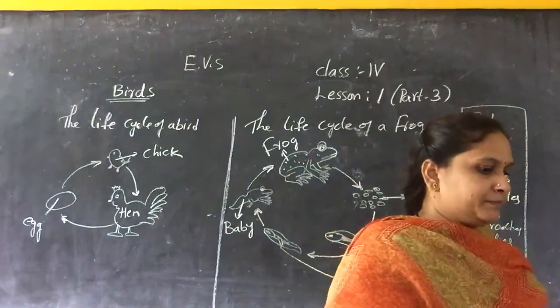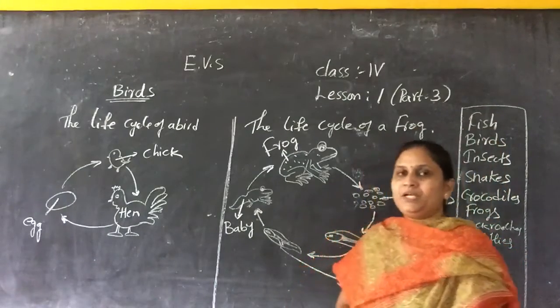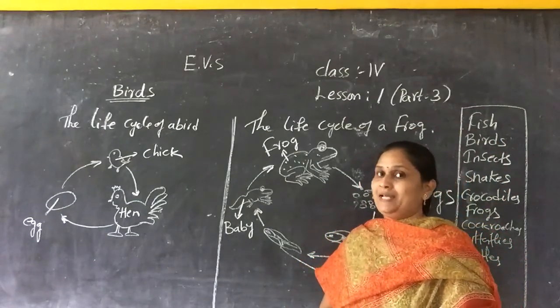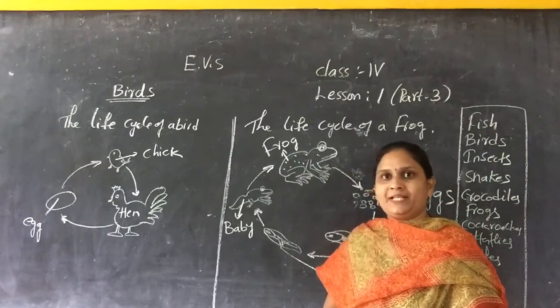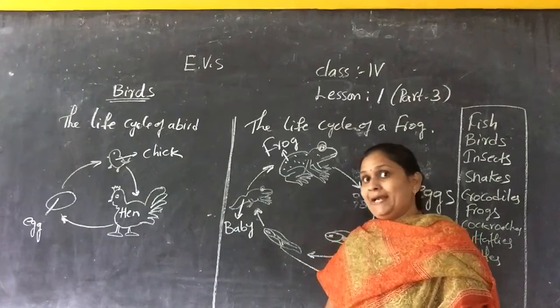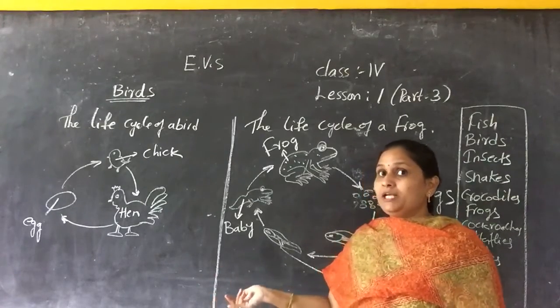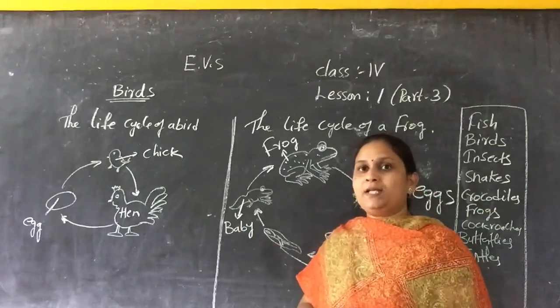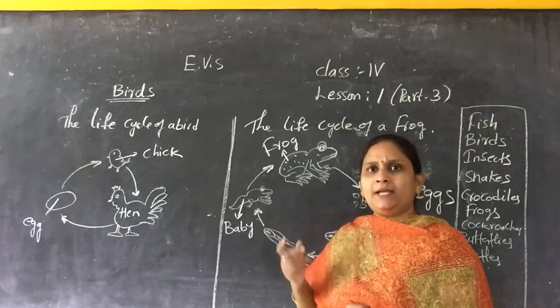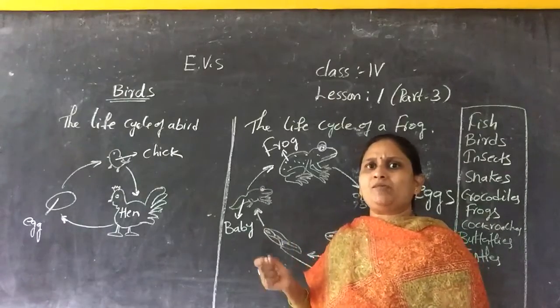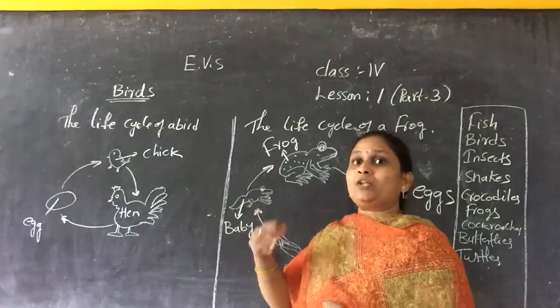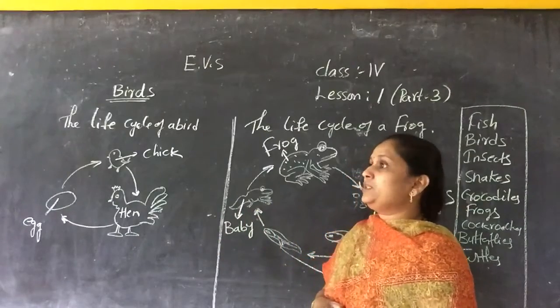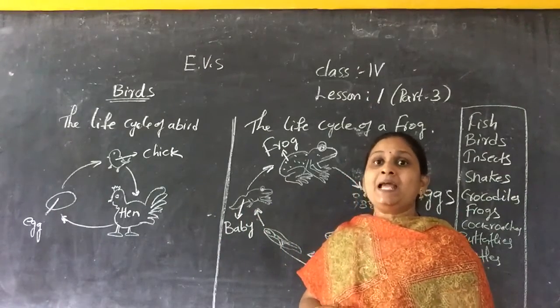That kind of living things are called amphibians. For example, the crocodile lives in the water as well as on the earth, isn't it? Turtles are like this too. These living beings which live in the water and on the earth are called amphibians.